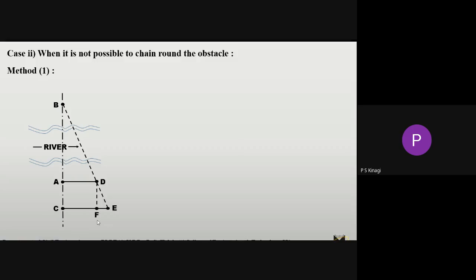That point is called F. Now, just observe here: the triangle ABD is similar to FDE. By using the similar triangles condition, ABD and FDE, we can write AB divided by AD equals FD divided by FE, or DF divided by FE.